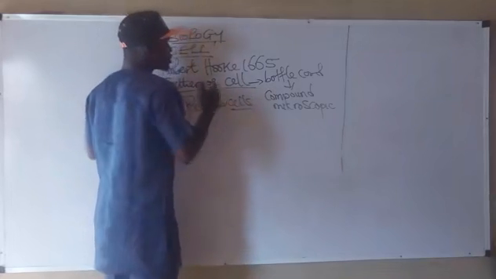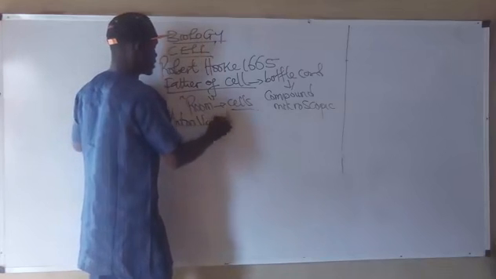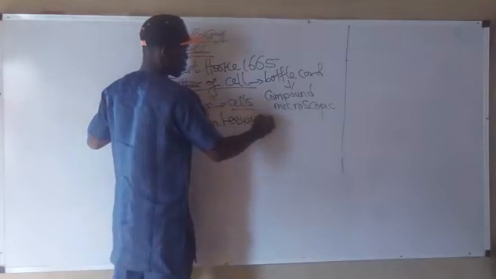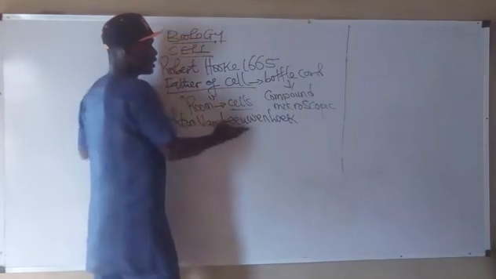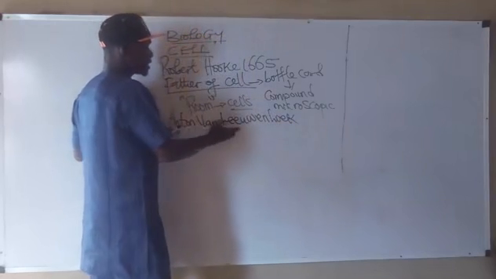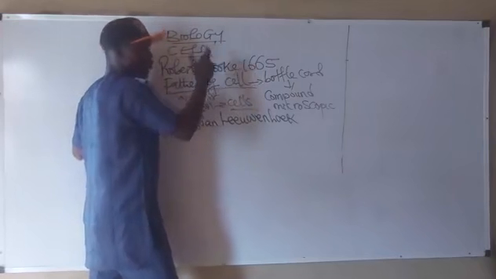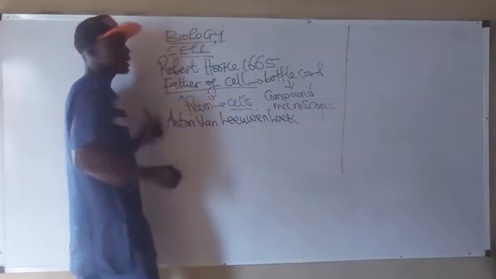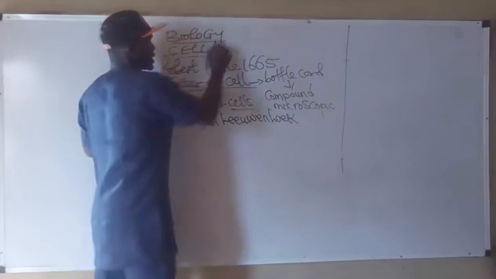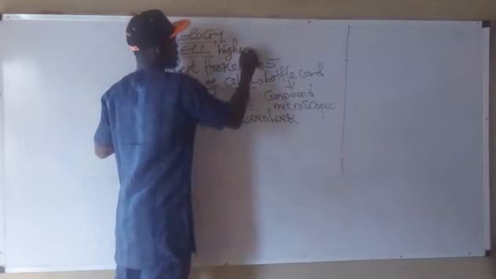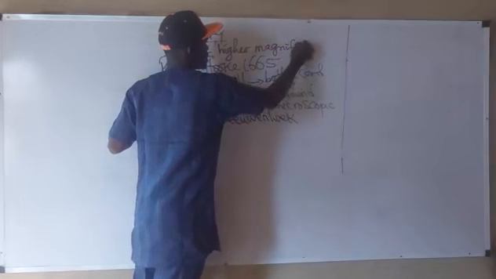However, after his discovery, Anton van Leeuwenhoek. This name is quite long, eh? Anton van Leeuwenhoek now subjected this cell that Robert Hooke coined under a compound microscope of a higher magnification. Yeah, he subjected the cell under a compound microscope of higher magnification.